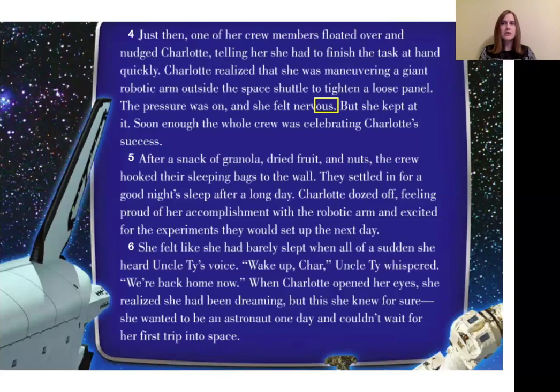At the beginning, she wasn't sure. After she's had this dream, she's sure that's what she wants to do. So what happens in this dream? What happens while she's in space that changes her mind? So you're really going to be looking at paragraph 4 and 5 to be able to find out what happens that's going to convince her she should be an astronaut when she grows up.